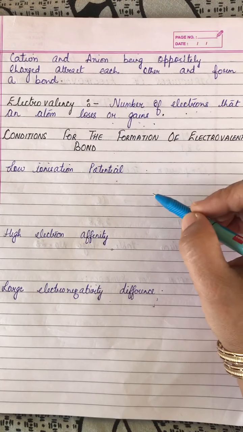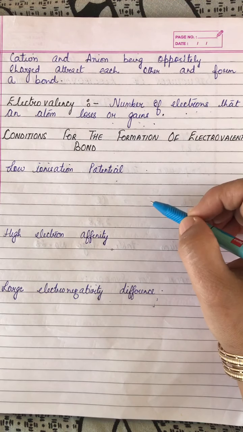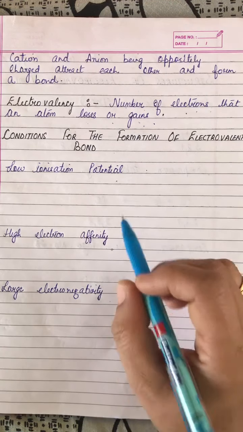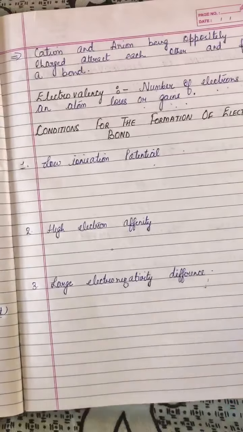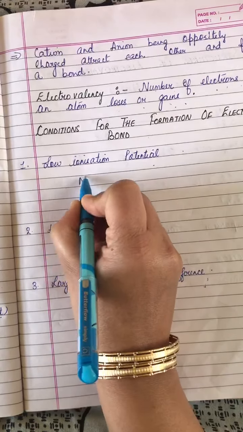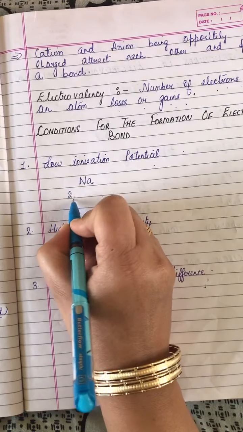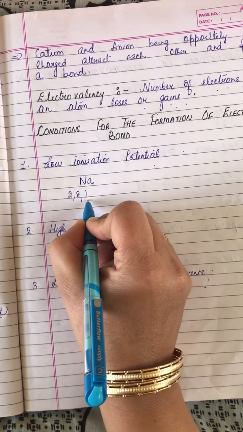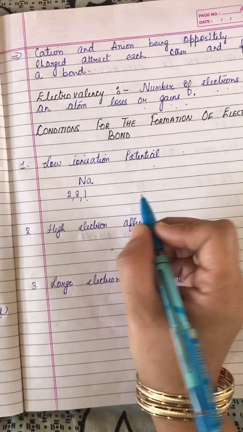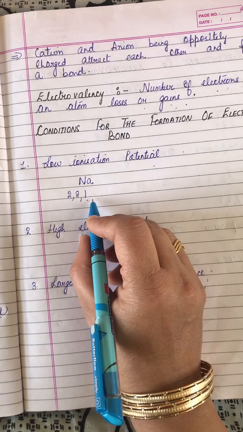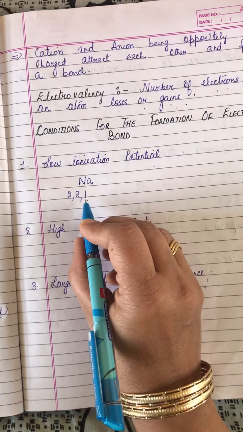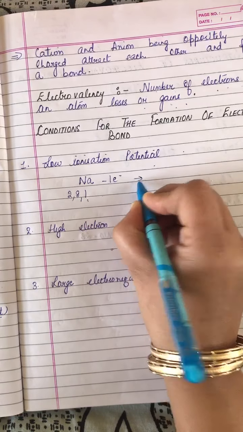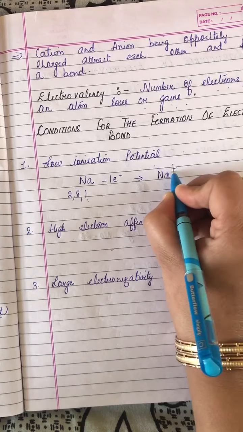If an atom has low ionization energy, as you have studied in the periodic table chapter, let's take an example of sodium. Sodium has 2, 8 and 1. Three shells are there, so the last electron is away from the nucleus. The force of attraction is very weak. Due to weak force of attraction, it will easily lose an electron and change into a positive ion.